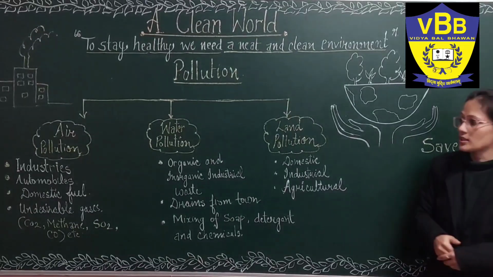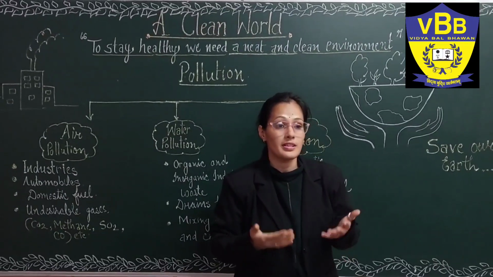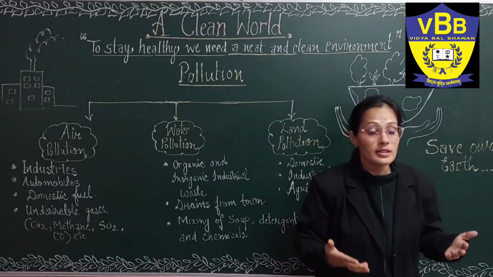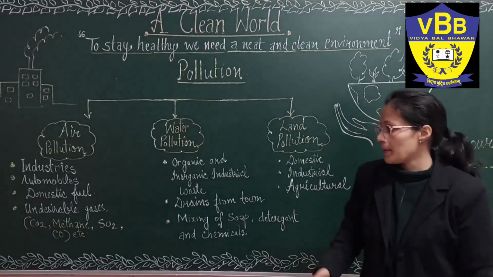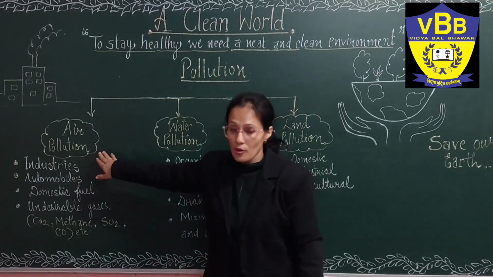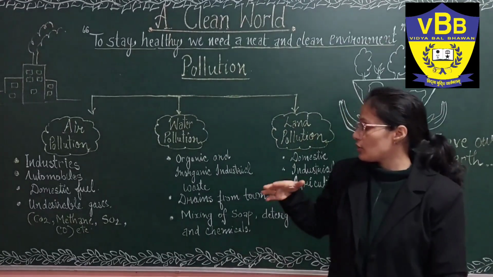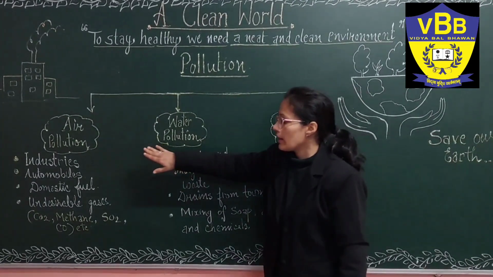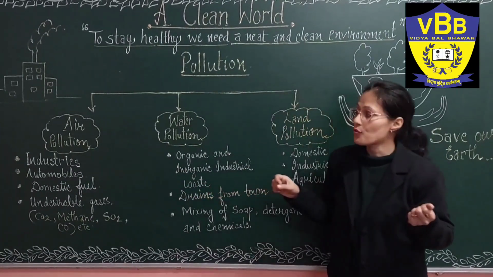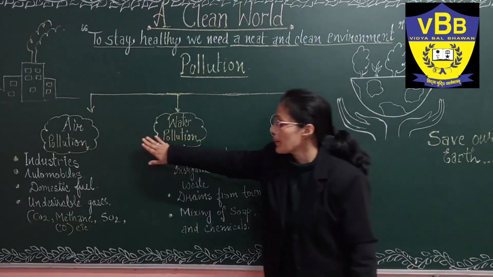Let's study in detail about air pollution. How is the air getting polluted day by day? Due to the increase in population, the number of vehicles is also increasing day by day. Human beings are also making a number of industries, and due to that the air is getting polluted, because the smoke coming out from the industries and automobiles affects our air directly.